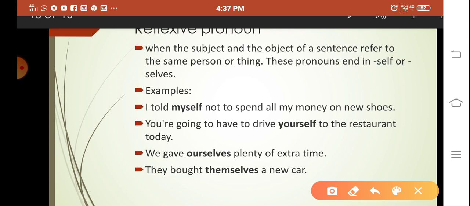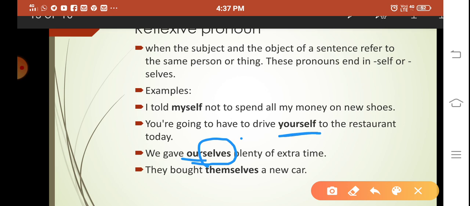You are going to have to drive yourself to the restaurant today. So it is you who are going to do that work of driving. So yourself. You have to do that work yourself. We gave ourselves plenty of extra time. Here our is a plural form, so you have to use selves.